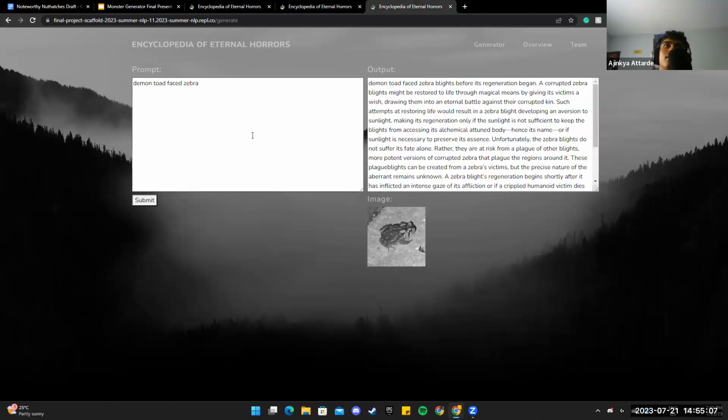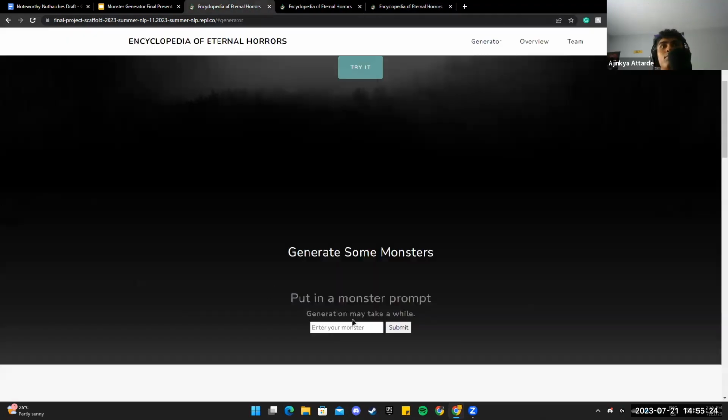A second example is a demonic toad phase zebra. Similarly to the previous prompt, it generated the features and the abilities of the monster, along with an image. If any of you guys wanted to give me a prompt that I could enter in, that'd be great in chat.